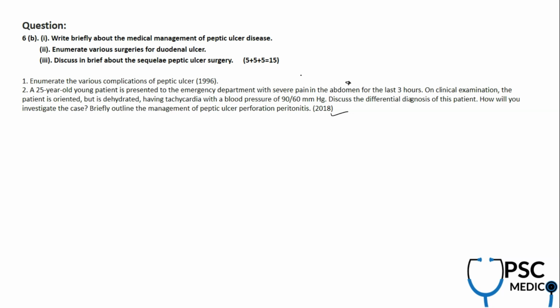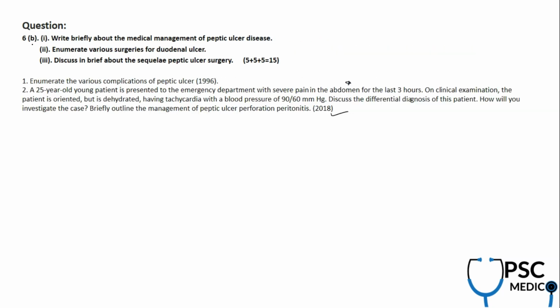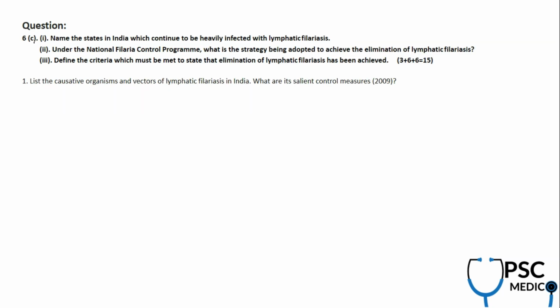Now, we're done with question number 6B, and 6C is from PSM, from the National Vector-Borne Disease Control Program, which is in the syllabus. We discussed malaria, and next, filaria is also very important.